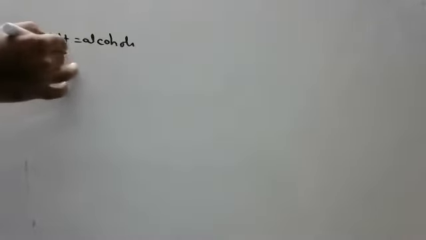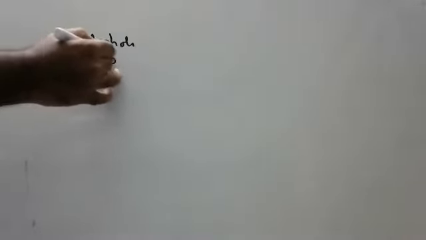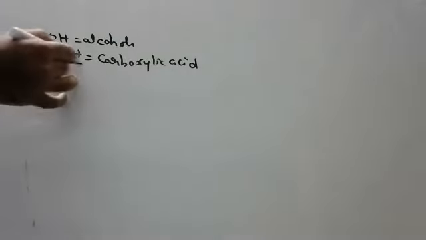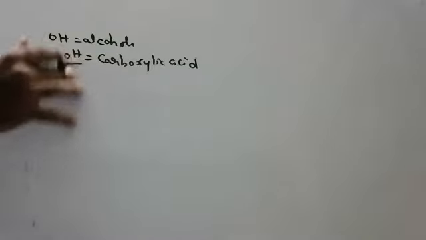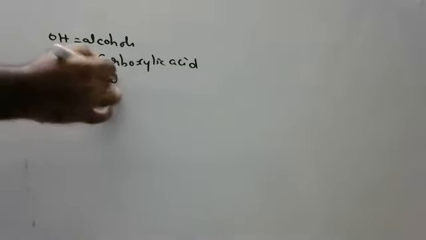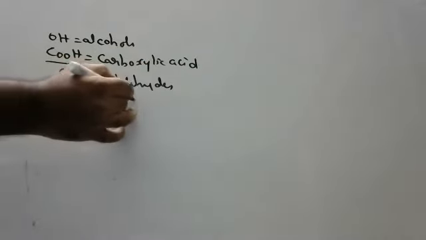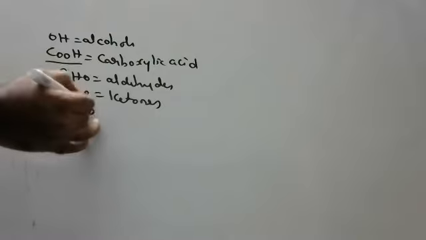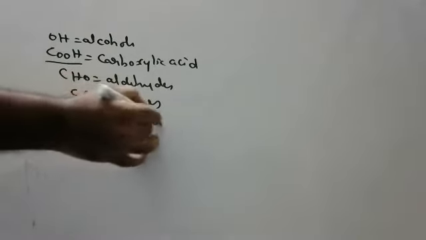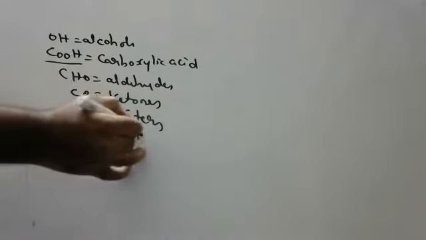So if you put OH, it means alcohols. If you put COOH, they are called carboxylic acids. Many times in acetic acid, CH3COOH, I was discussing, there is only a carboxylic acid. If CHO is there, they are called aldehydes. If CO is there, they are called ketones. If COO is there, they are called esters. If only O is there, then they are called ethers.